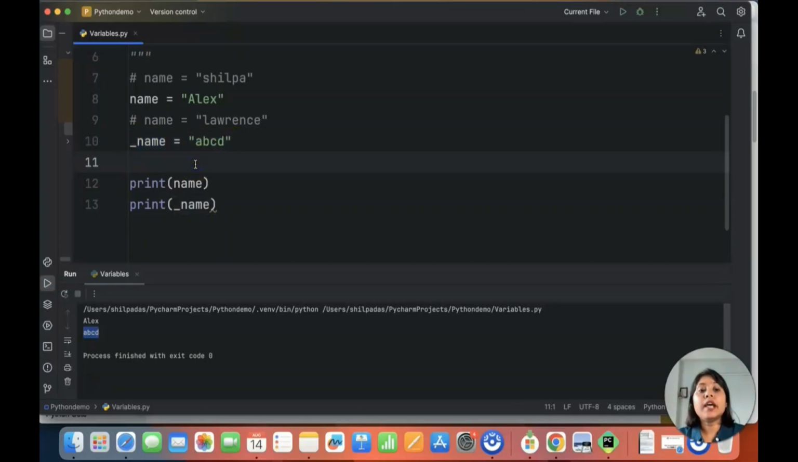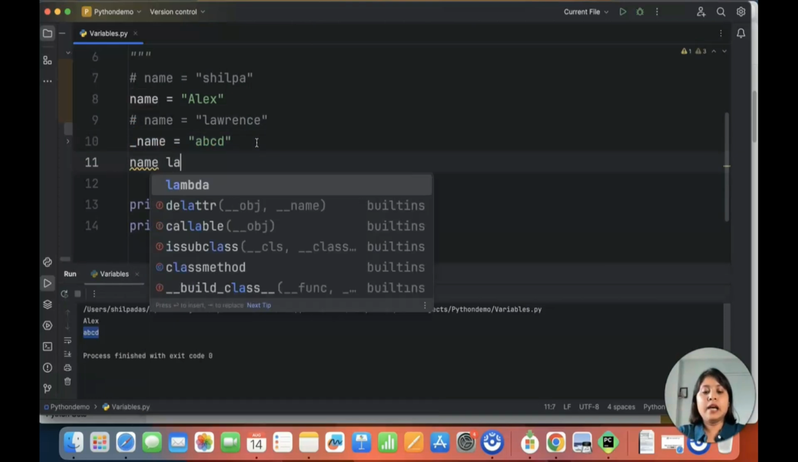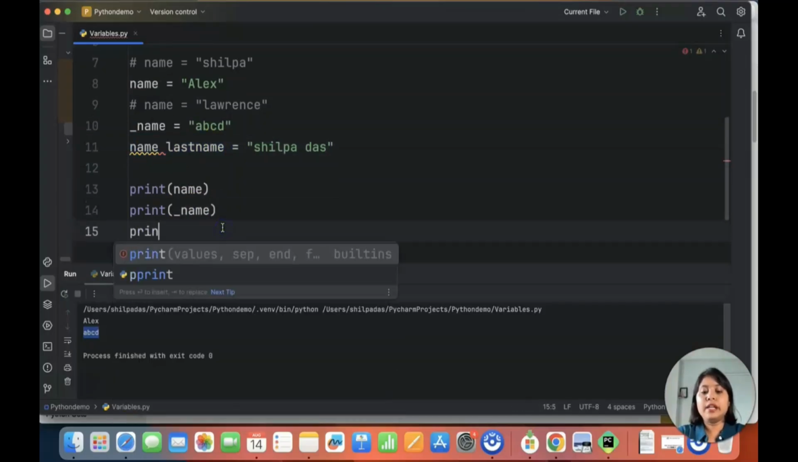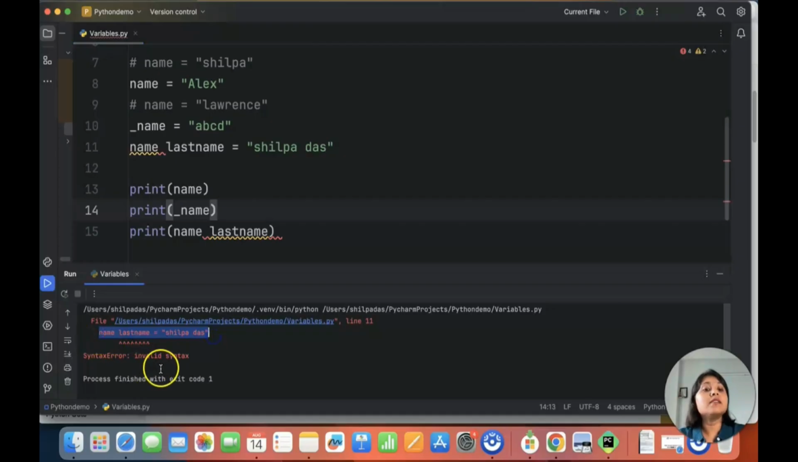So what did you learn? You cannot start with a number, and you can only have letters. Along with it, you can have an underscore. Now, let me see name and last name. Okay. So this is my variable. So now let me go ahead and declare this and let's see if it actually prints. Okay, so I'm running this particular cell. What does it say? "name last name = Shilpa Das" is again invalid syntax.